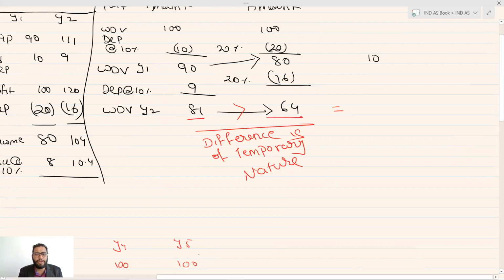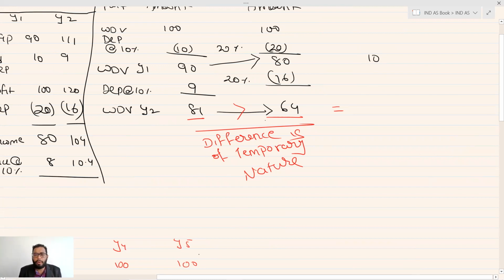In the second case, 81 minus 64, it is 17 more.